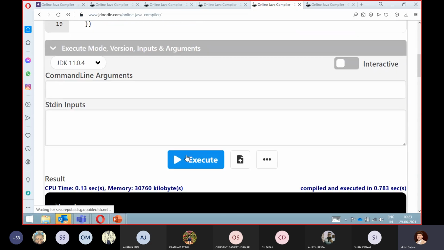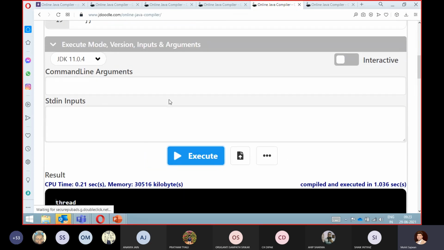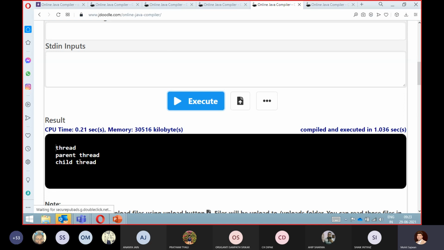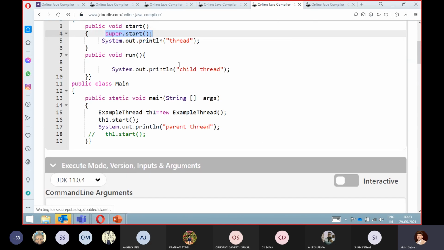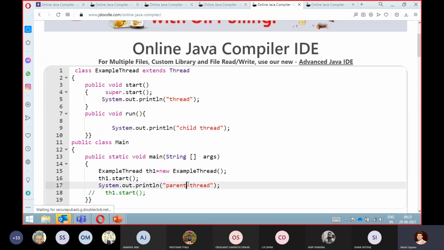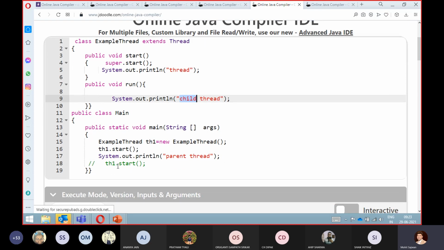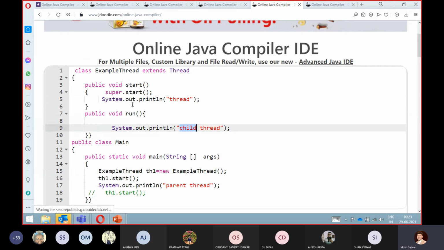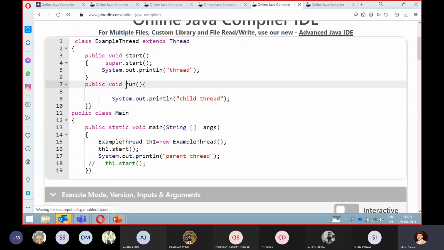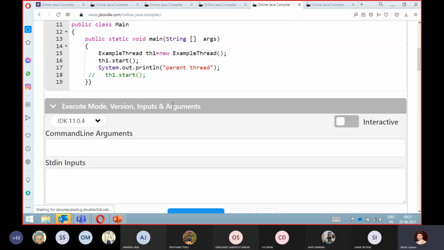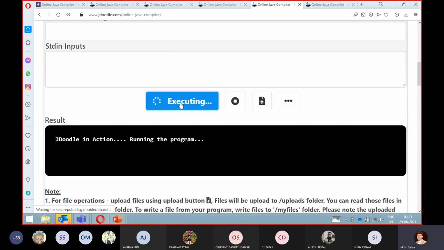right? So now if we execute this code, we will get three statements: thread, parent thread, and child thread. Even though we are not calling our run method directly here, because of this method, the functionality which they have added is that you can perform multi-threading, meaning parallelly you can execute your program, and whatever statements are inside your run method, you are able to execute those. So let's check it out.